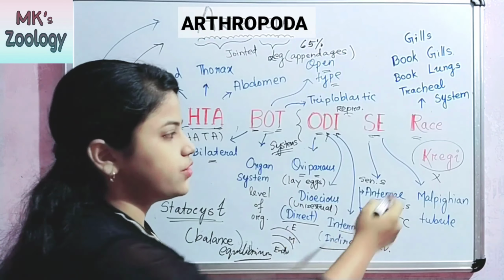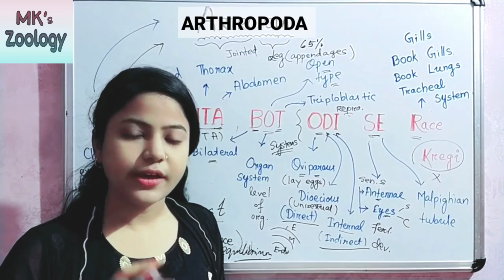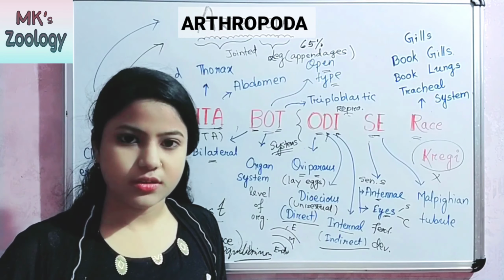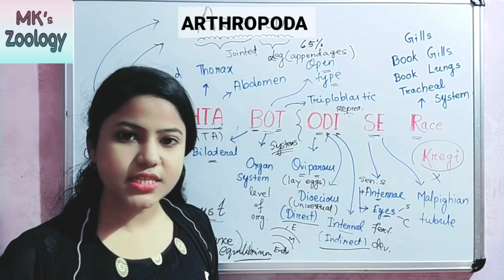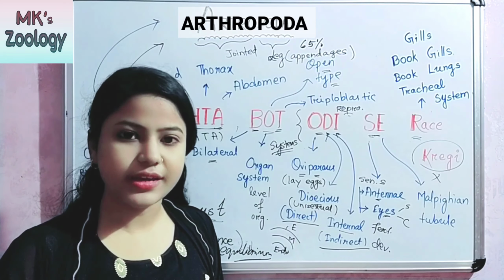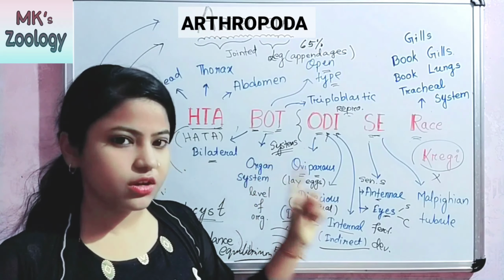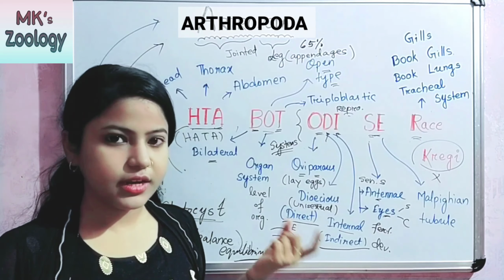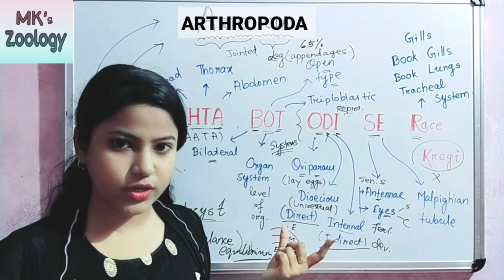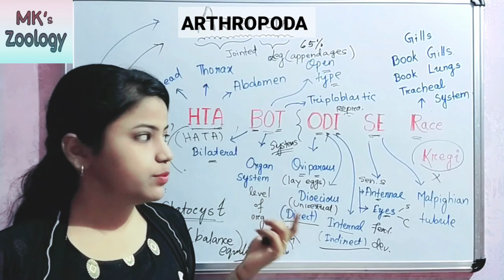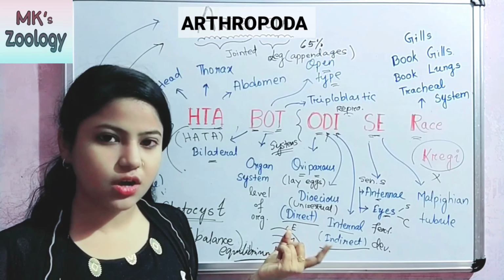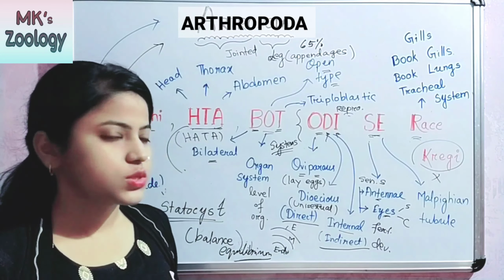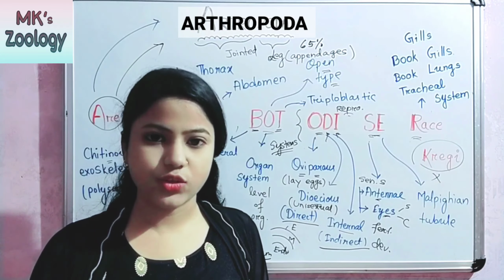Okay, the next one is a race. Here race refers to respiratory systems. And in respiratory systems, respiratory organs are present. The respiratory organs are gills, book lungs and tracheal systems. Okay, this is the meaning of the trick. अरे ची हटा बोट ऑडी से रेस करेगी. And it is the trick of phylum Arthropoda. Please remember this trick, which help you to remember all the characteristics of phylum Arthropoda. Okay, so remember this trick. So this is all about your phylum Arthropoda.